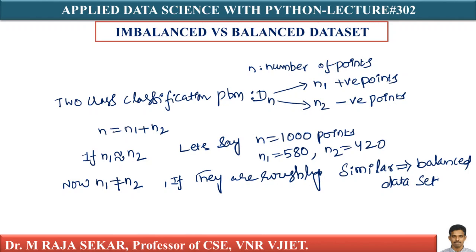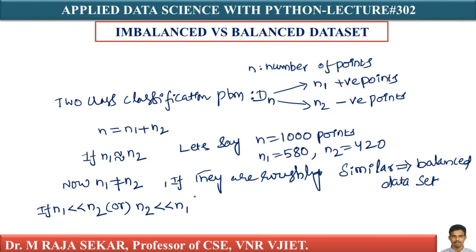Now if n1 is significantly less than n2, or n2 is significantly less than n1, then I can say it is not a balanced data set.